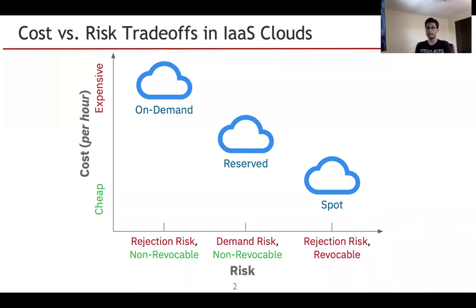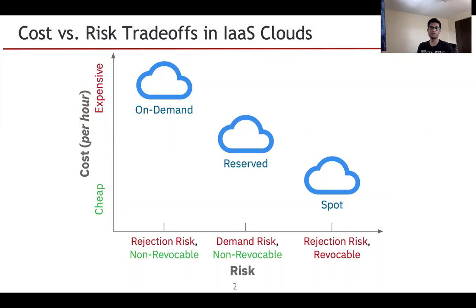Popular IaaS cloud providers offer the same type of VMs over different contract terms. These contract terms vary across price and they pose different risks to end users. On-demand is the most popular VM type, where users can purchase VMs at any time and are billed for the time they are used.